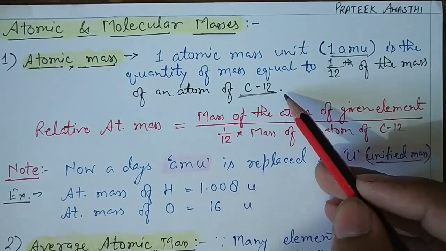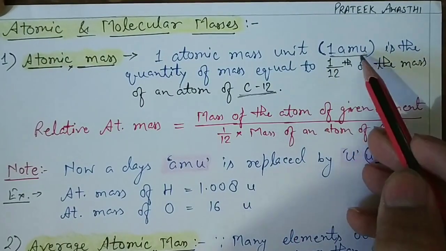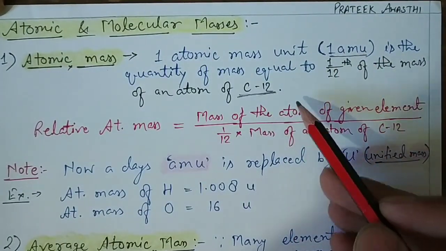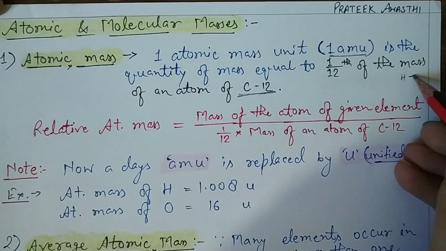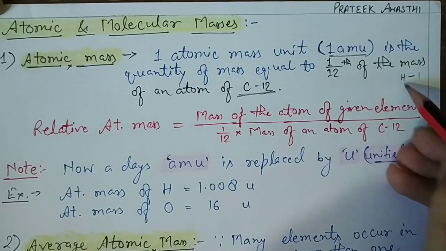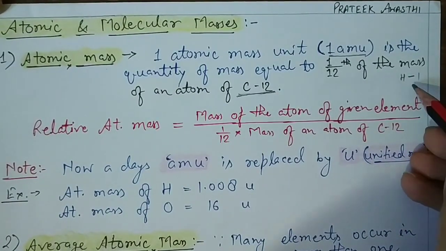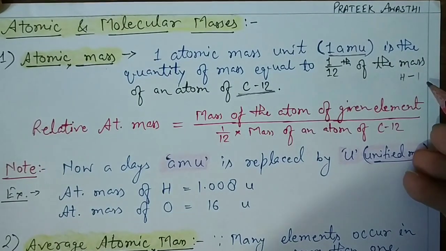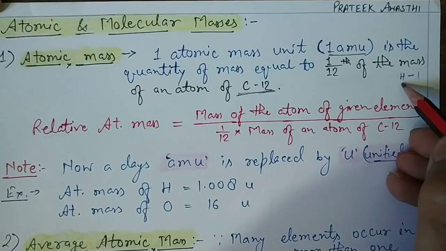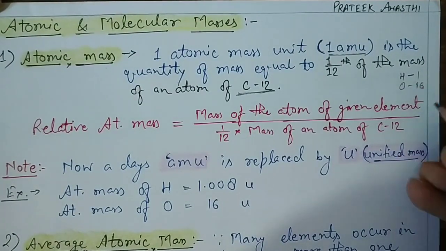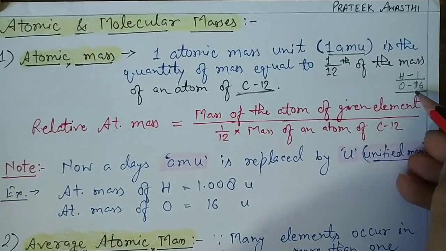Nowadays we study carbon-12 as the base for explaining 1 AMU. Earlier, when these theories started, we used to study with hydrogen. We used to relate the masses of other elements with hydrogen by taking the mass of hydrogen as 1. But it failed after some time, because nowadays we know that hydrogen has an atomic mass of 1.008. Then the theory was given which took oxygen-16 as the base, and for a very long time it was used to calculate the relative masses of atoms.